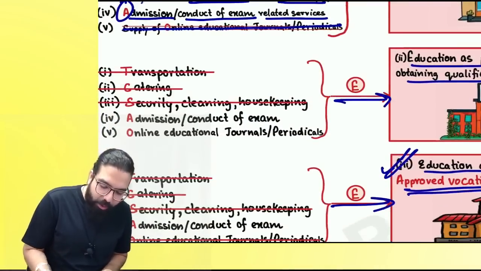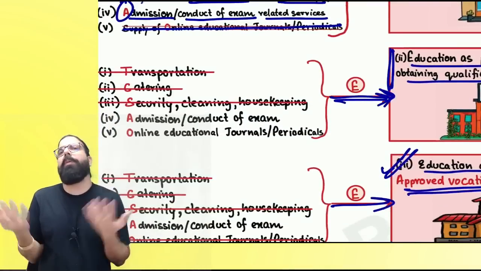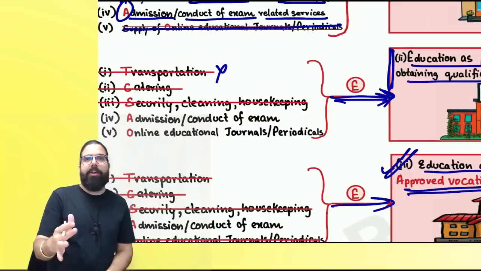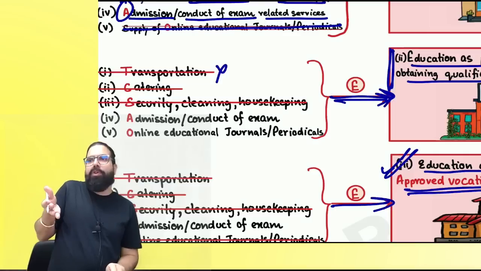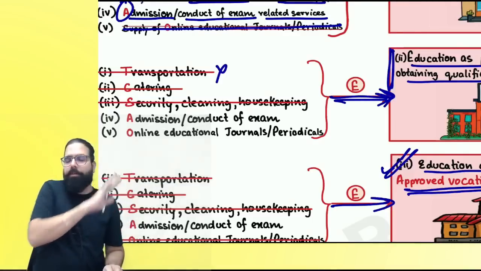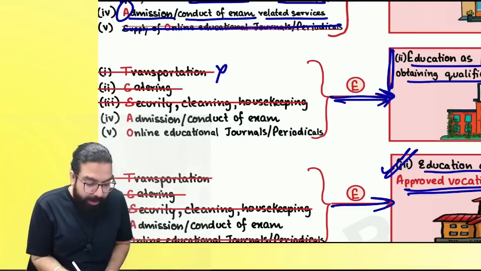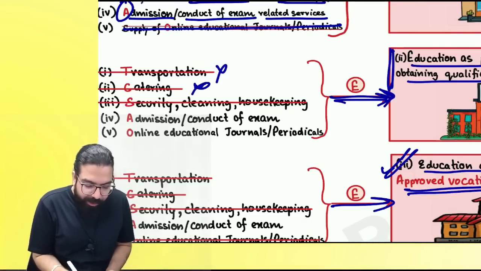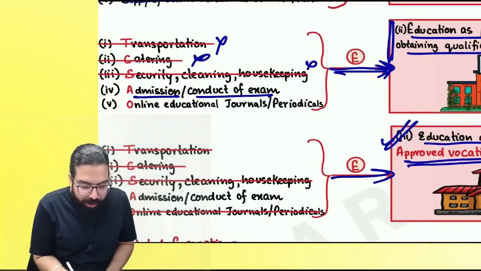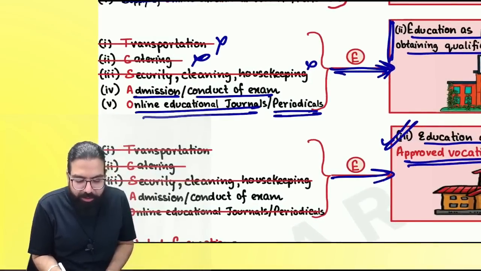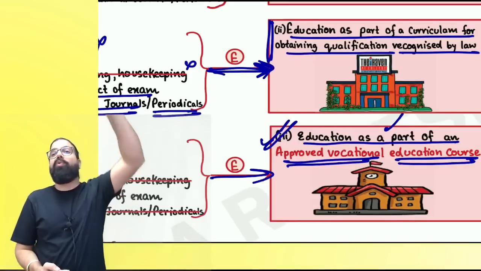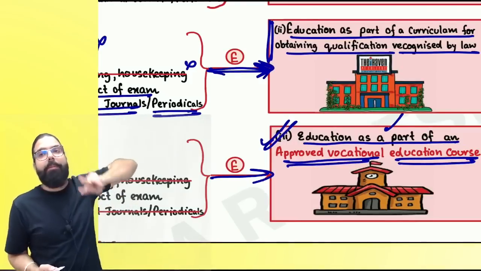The next one is when you are going ahead and giving it to basically after 12, means college. Are we clear? So transportation services are not exempted when they are provided to college basically. College or post college, that is, MBA colleges, etc. The catering services not exempt, security, housekeeping services, cleaning services not exempt. Only admission or conduct of examination, online educational journal or periodicals when it is supplied, then it shall be exempted. Are we clear? First one has four things. Second one has last two.